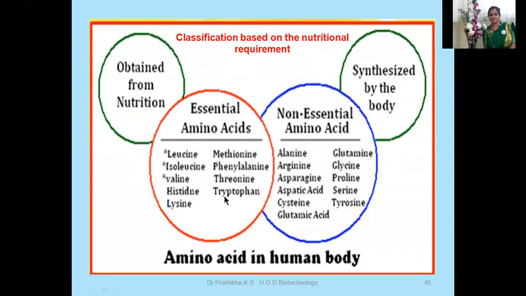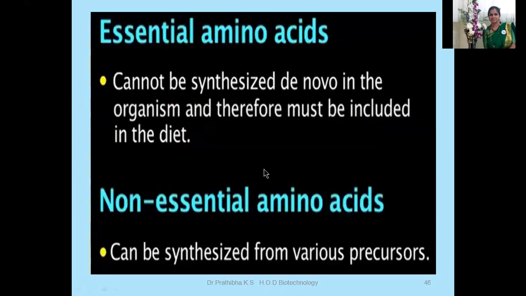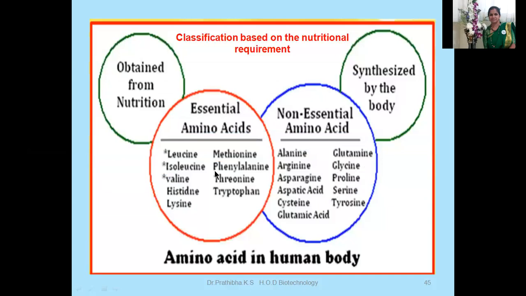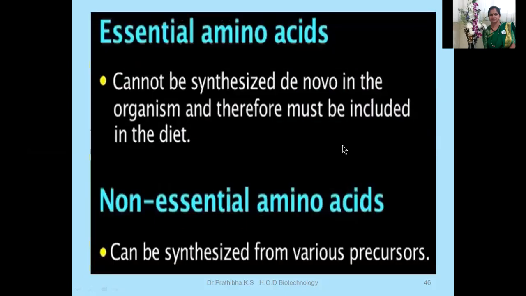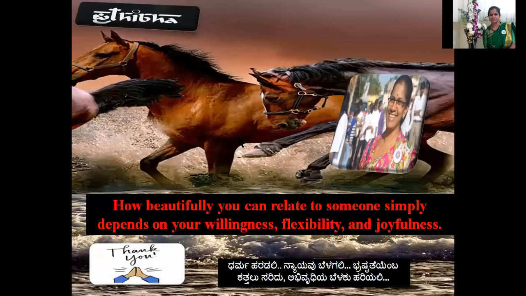Amino acids in human body. To conclude about essential and non-essential amino acids, essential amino acids cannot be synthesized de novo in the organism and therefore must be included in the diet. Whereas non-essential amino acids can be synthesized from various precursors. Okay. Hope you're able to make a note of all these things. Hope I made myself clear to you regarding introduction to amino acids and classification of amino acids.